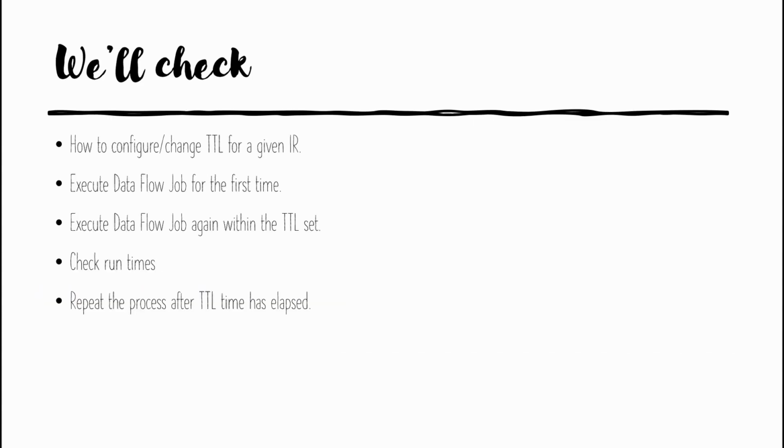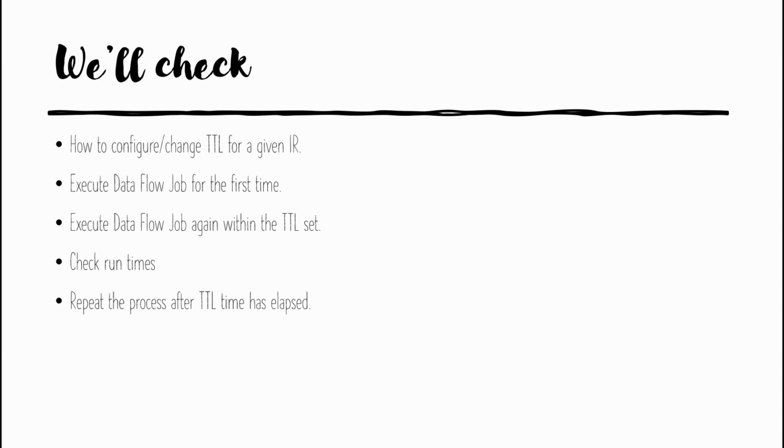As I said, what we'll do right now is see where we can set the TTL property for a given IR. Then we will execute the data flow after setting the property, and we will execute the data flow a second time, and we will notice that the difference between the first execution and the second execution is significant. Then we will do another run of the data flow when the time set for the TTL has elapsed.